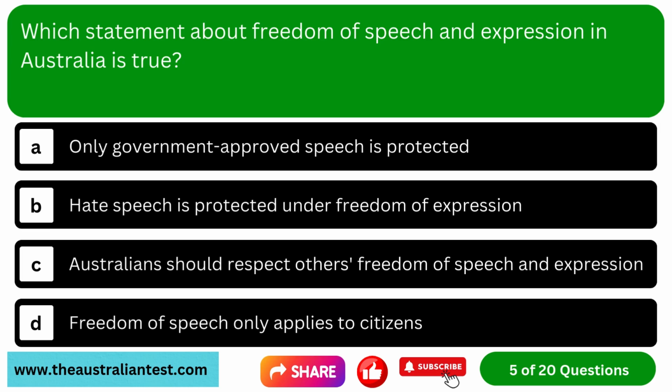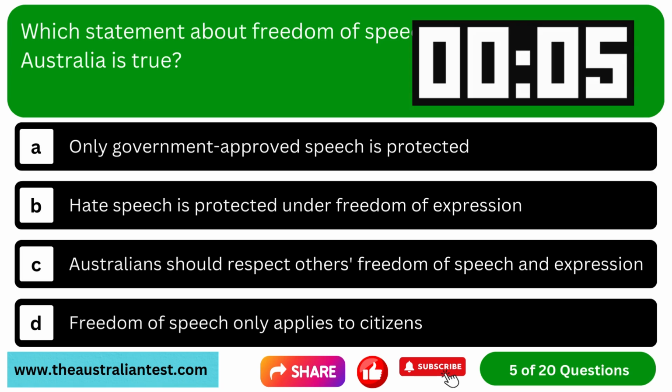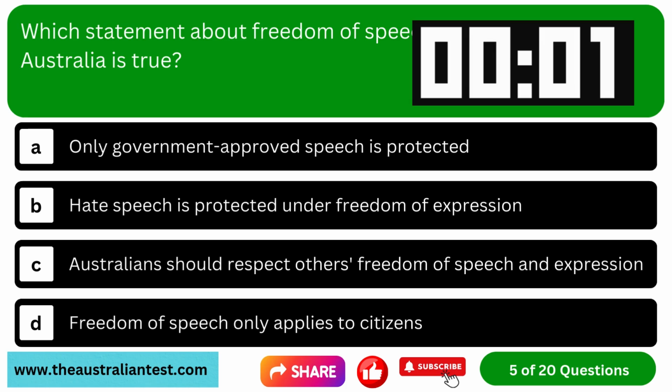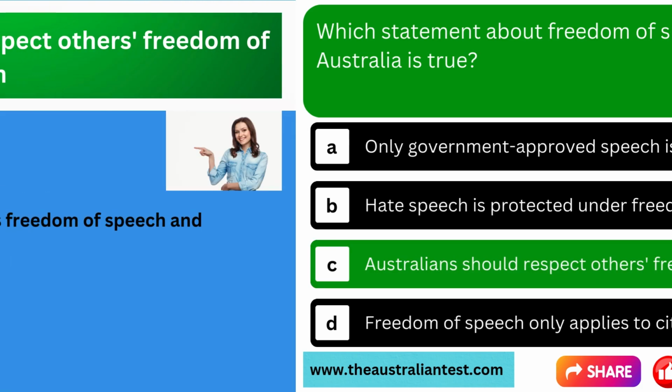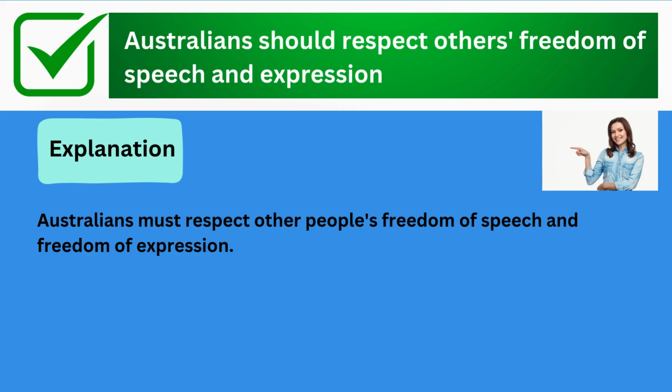Option D. Freedom of speech only applies to citizens. The correct answer is Australians should respect others' freedom of speech and expression. Explanation: Australians must respect other people's freedom of speech and freedom of expression.